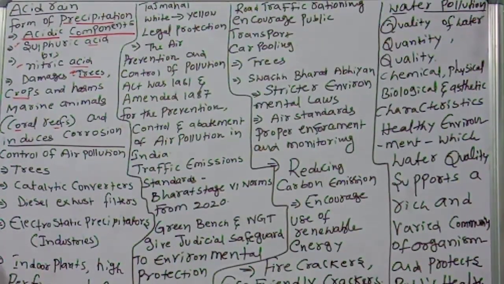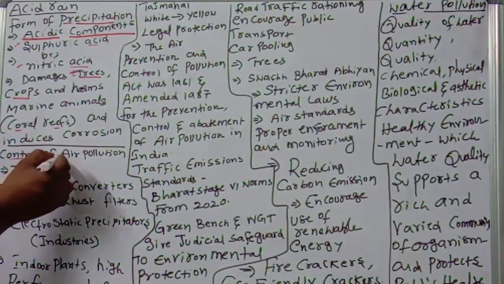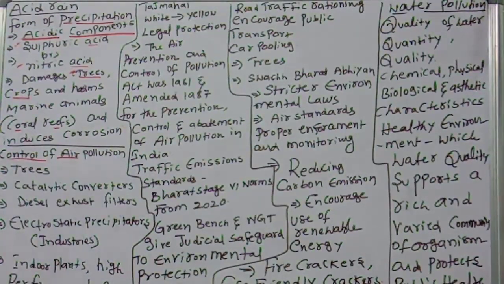We have to reduce it. Then how do we control all this air pollution? This is important. Control of air pollution is a very important task right now because there are so many problems and damages, including human health getting spoiled. So what to do? Certain measures help to remove pollutants. We have to take some measures to remove air pollutants, reduce their presence or prevent their entry into the atmosphere.